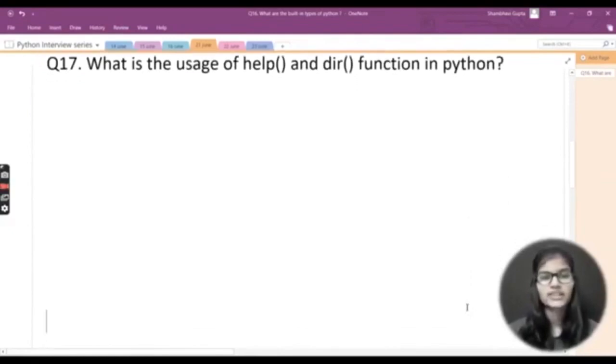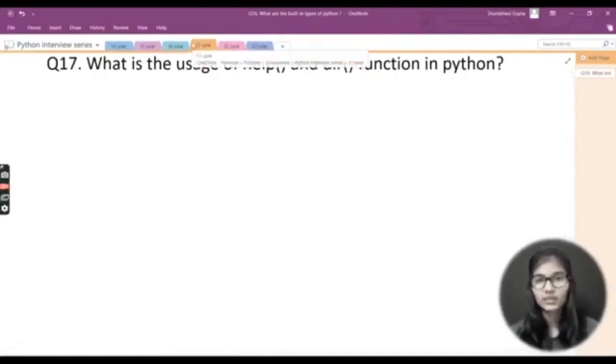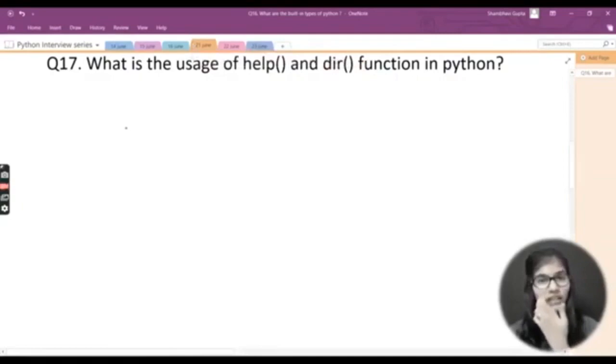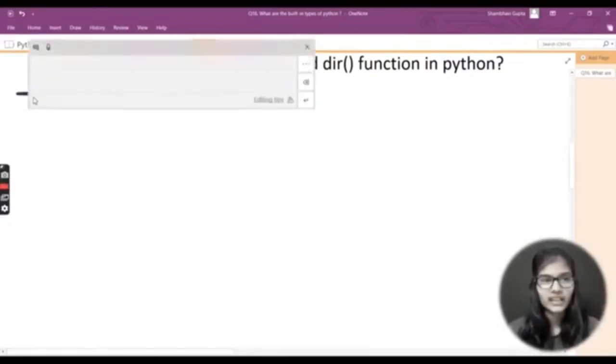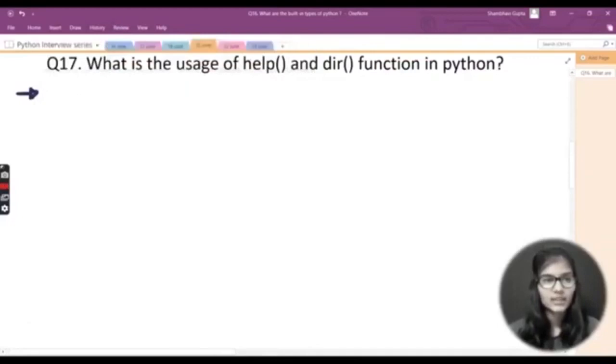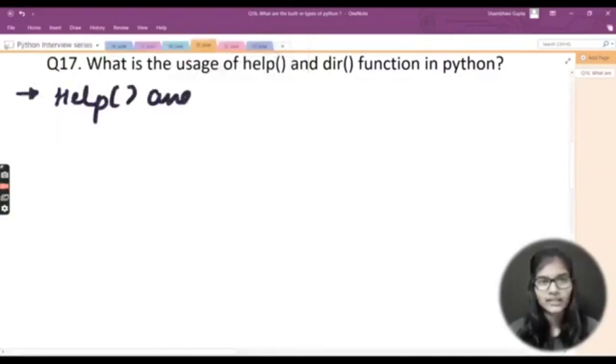Fine. Now my next question says that you need to write what is the usage of help and dir functions in Python. So basically these are two functions in Python, help and dir. Now the question asks us to explain the usage of both of these functions, right? So let's start answering this question and see what the use of the help and dir functions is. I would first write the name help, and other than that the dir. So here it goes, help and dir.